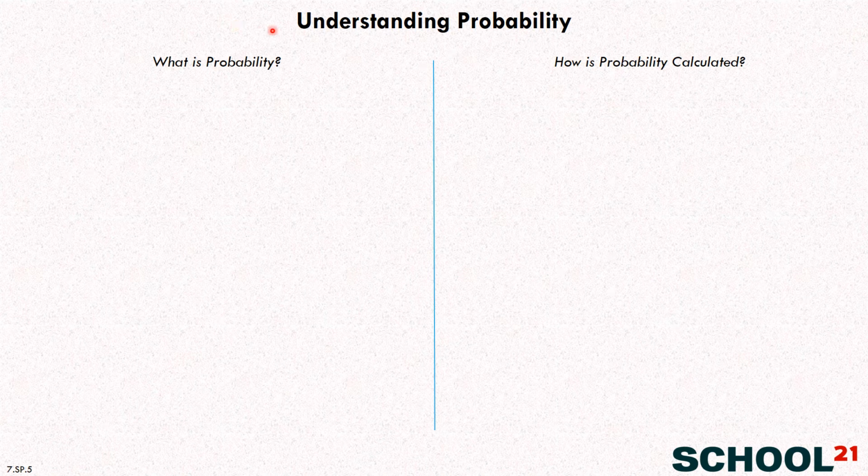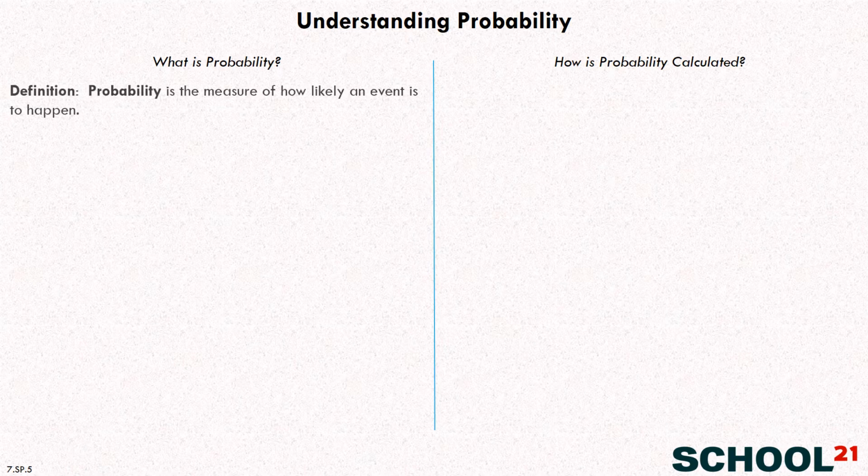Okay, let's take a quick dive into understanding probability. First, what is probability? Well, let's go for a definition here. Probability is the measure of how likely an event is to happen. So you can see that kind of from the word. Will it probably happen or will it probably not happen? That's what probability is all about.